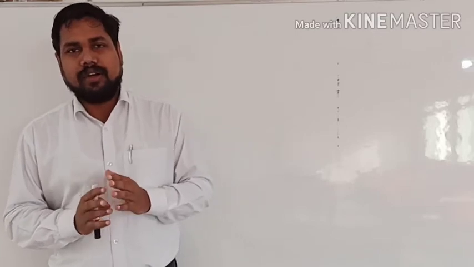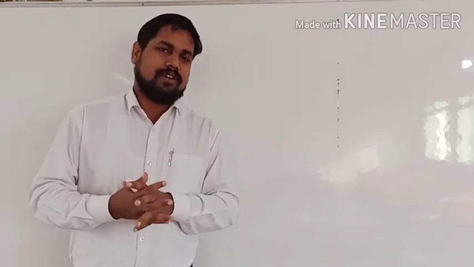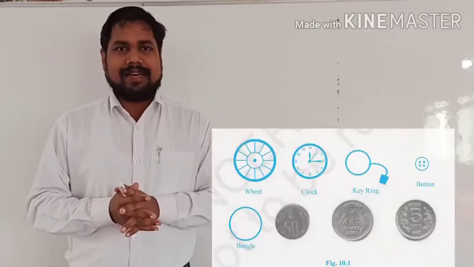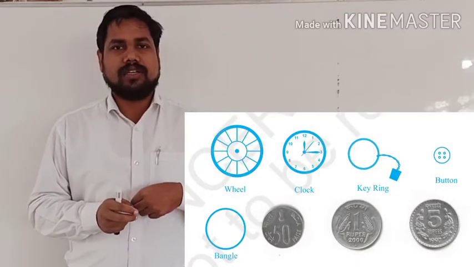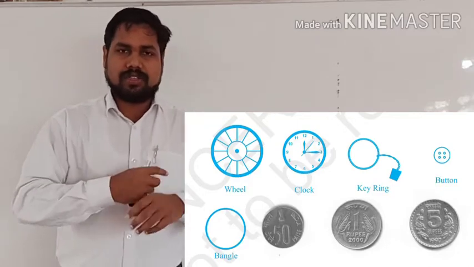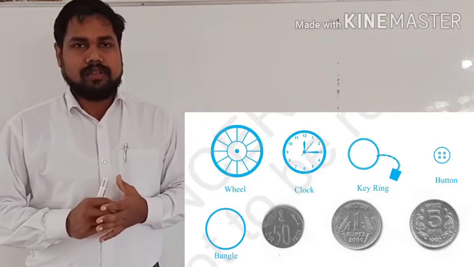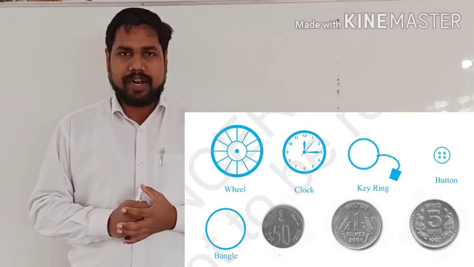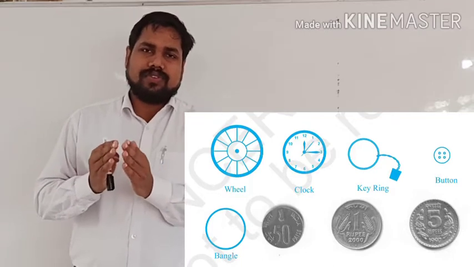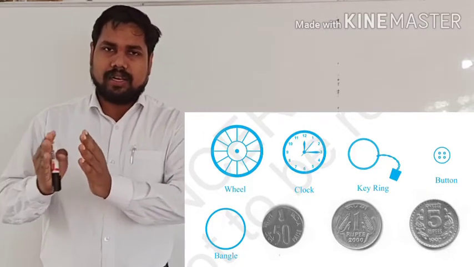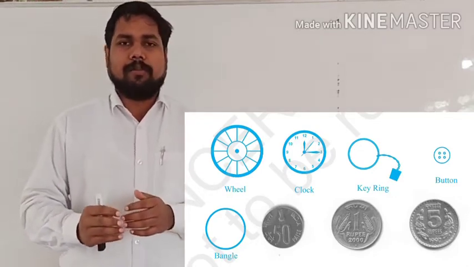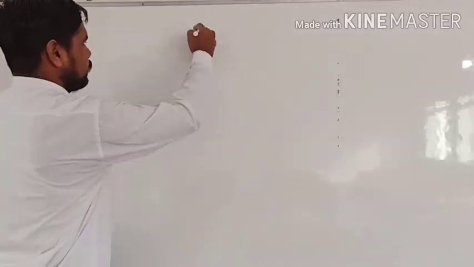Whatever we are going to learn, we learn from around us only. So we have seen several objects like the buttons of your shirt, the dials of clocks, the bangles which normally women wear, and then there are several objects which are in the shape of a circle. So today we are going to learn about the topic circle.